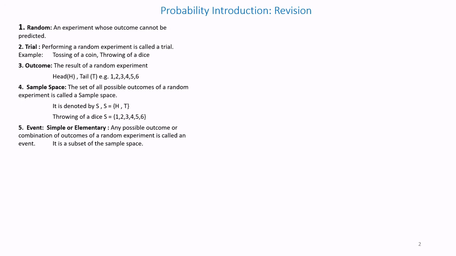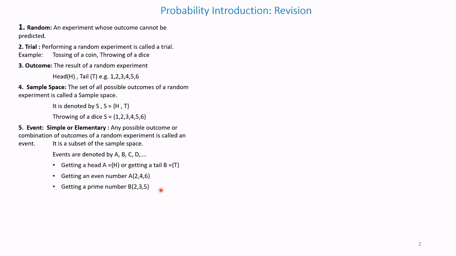Event. Simple or elementary. Any possible outcome or combination of outcomes of events are denoted by capital letters A, B, C, D. Getting a head is A within flower brackets H, or getting a tail is B within flower brackets capital T. Getting an even number like A is {2, 4, 6}, or getting a prime number B is {2, 3, 5}.